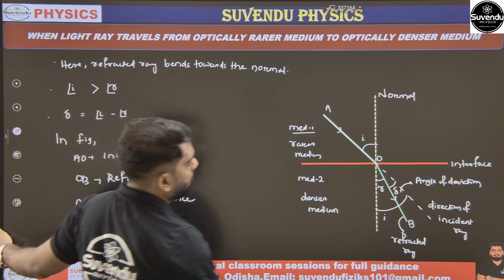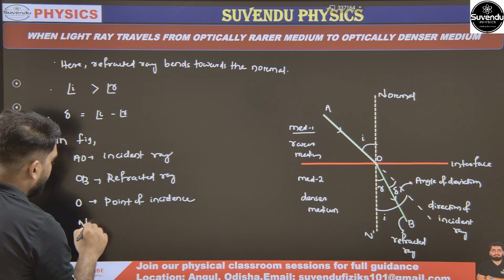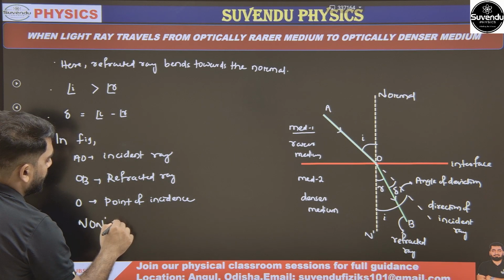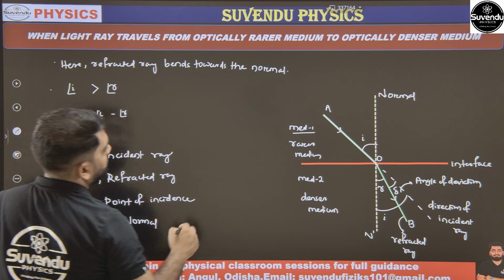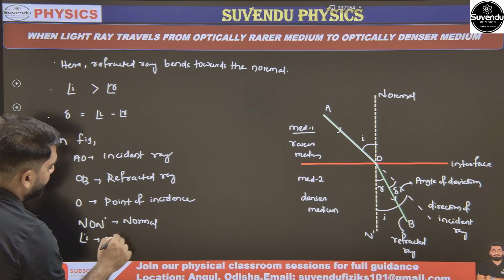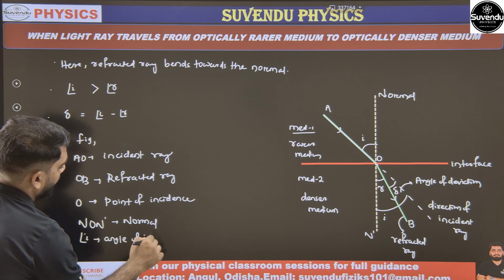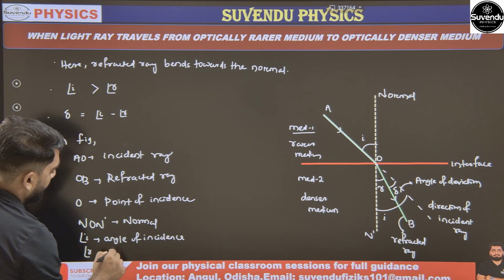And NON dash क्या है, normal, NON dash is our normal. And angle i क्या है रे बोलो, angle i is angle of incidence, and angle r is our angle of refraction.